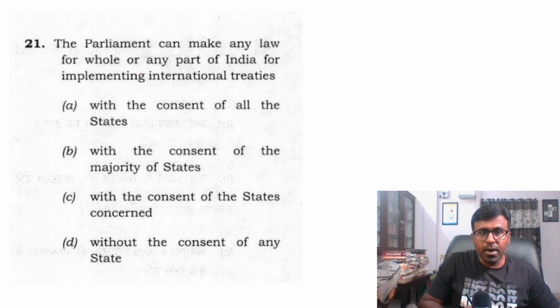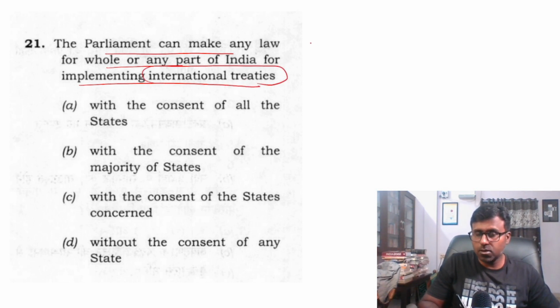Next. Parliament can make any law for the whole or any part of India for implementing treaties.